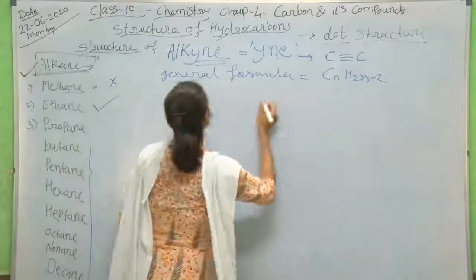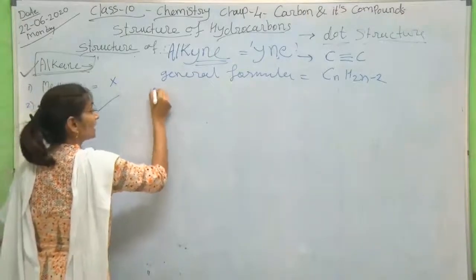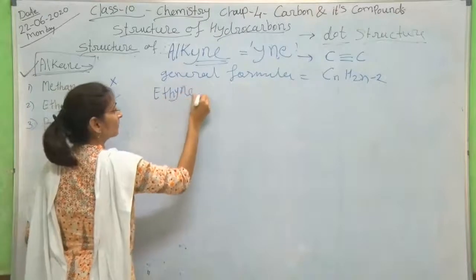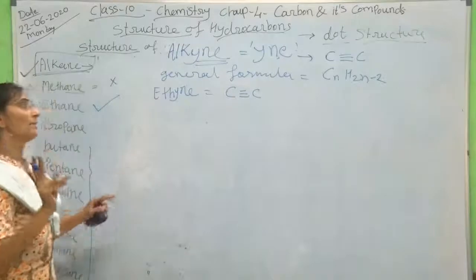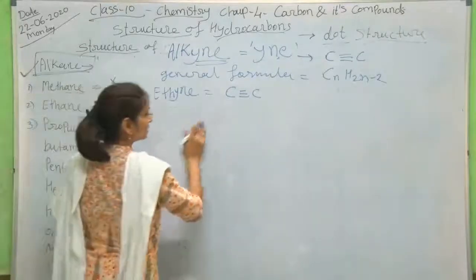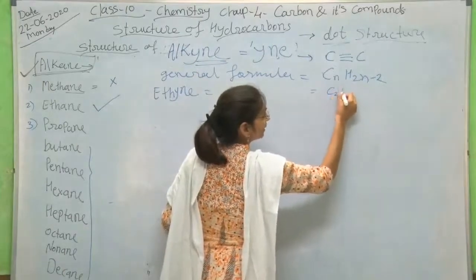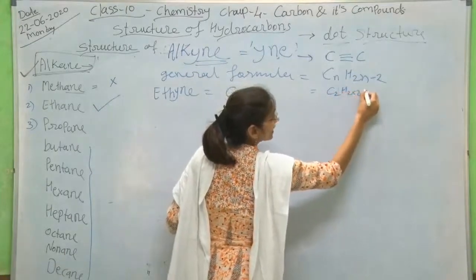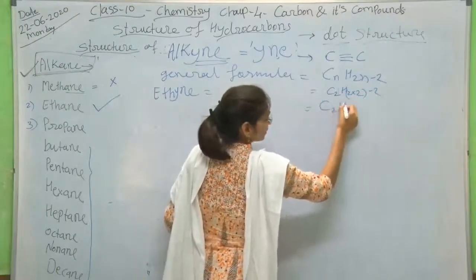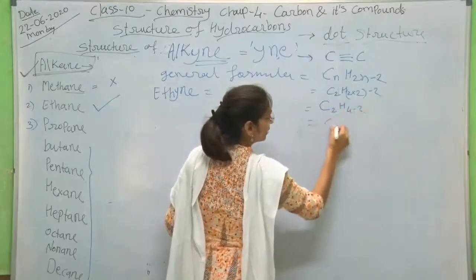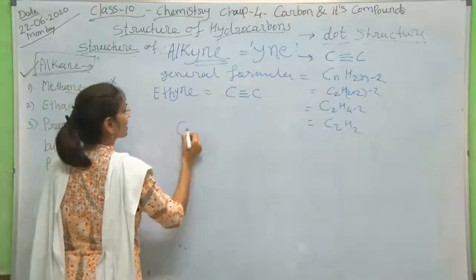So, the first compound of this series is ethyne, with a carbon-carbon triple bond, and a minimum of 2 carbon atoms we have to take here. So, what is the number of hydrogen atoms? If carbon is 2, then 2 into 2 minus 2, so here 4 minus 2, C2H2.